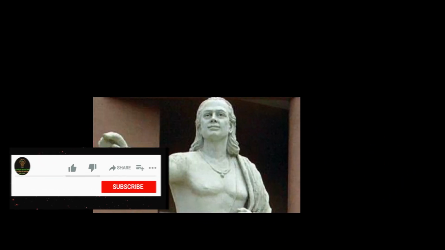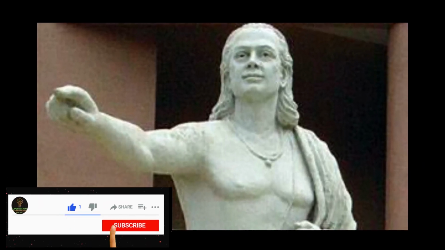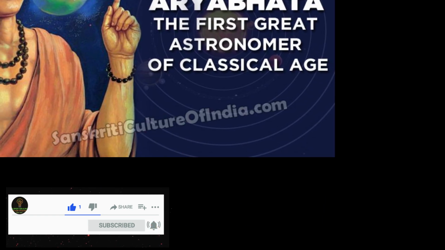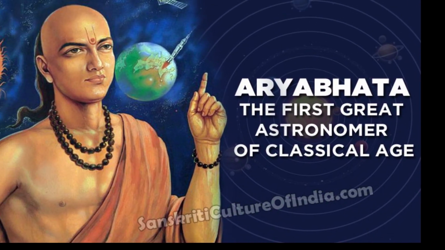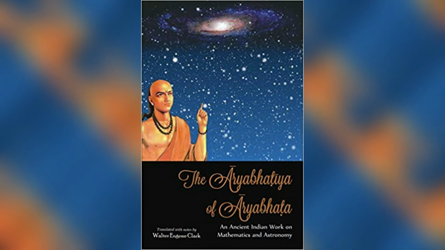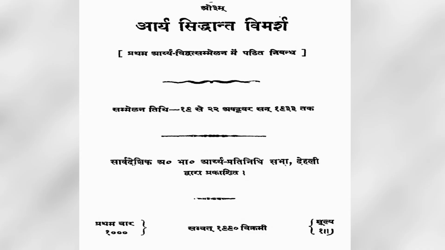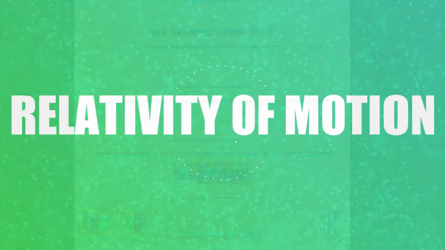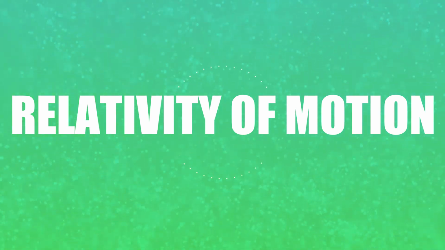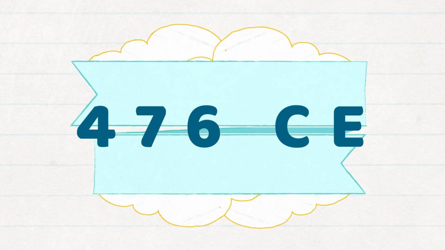Aryabhata was first of the major mathematician astronomers from the classical age of Indian mathematics and Indian astronomy. His works include the Aryabhatiya and the Arya Siddhanta. For his explicit mention of relativity of motion, he also qualifies as a major early physicist. Aryabhata was born in 476 CE.